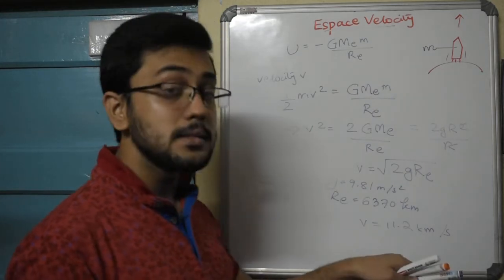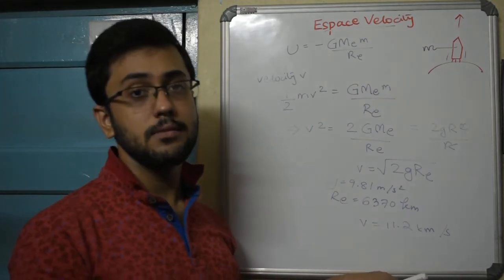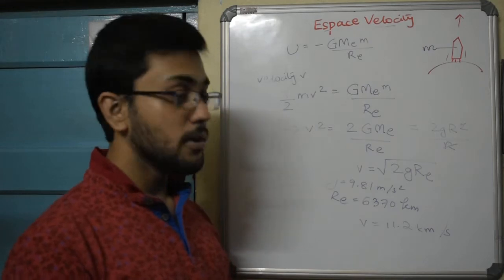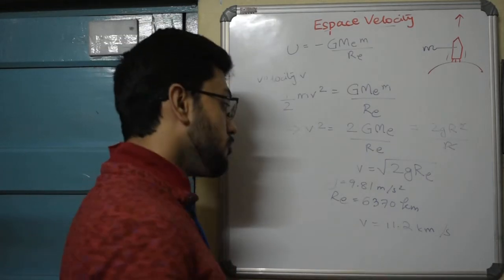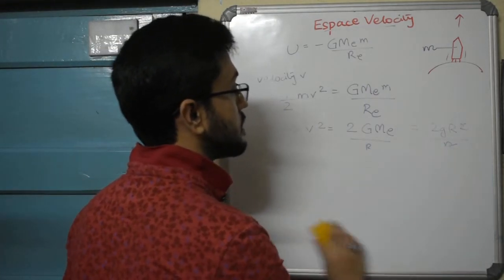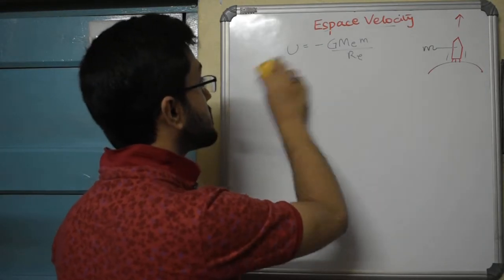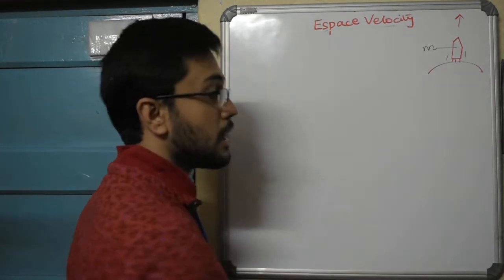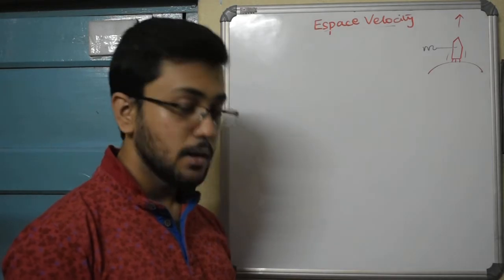If it attains this, which is the minimum by the way, you can always attain velocities greater than that. But if you have a velocity less than this, you will return back to the Earth. 11.2 kilometers per second is the minimum velocity you need to have in order to escape Earth in the first place.